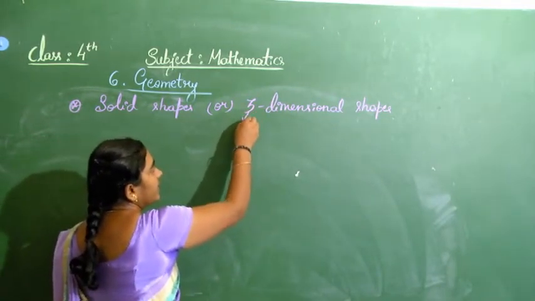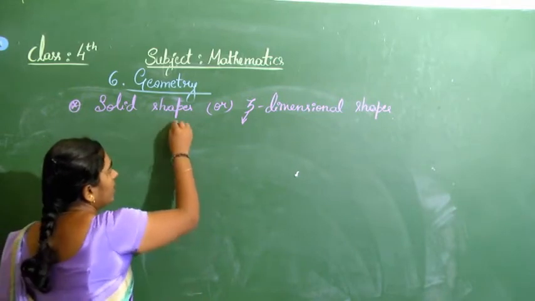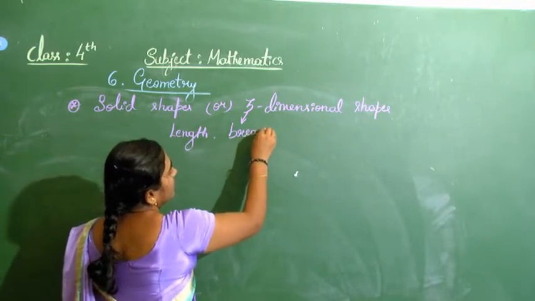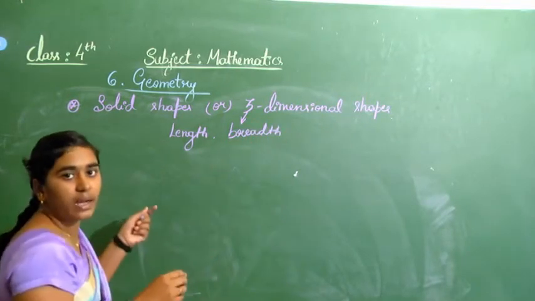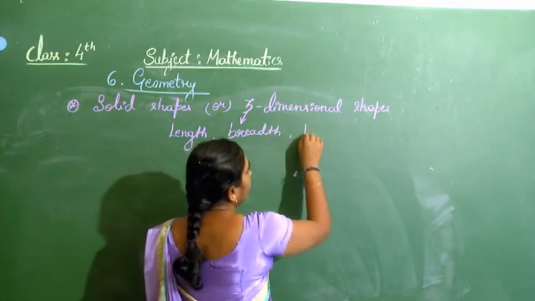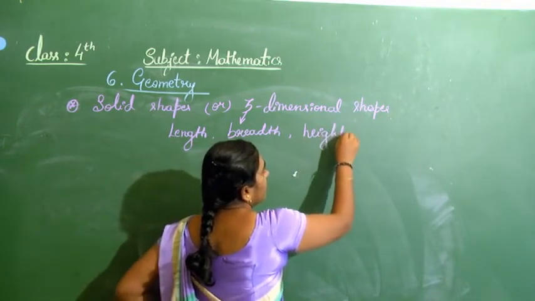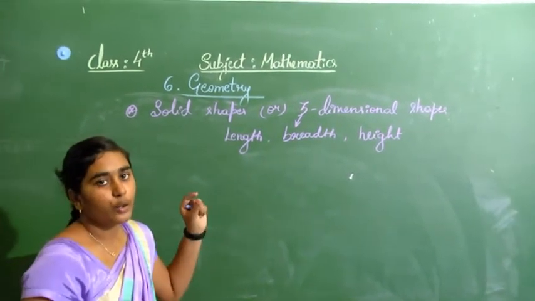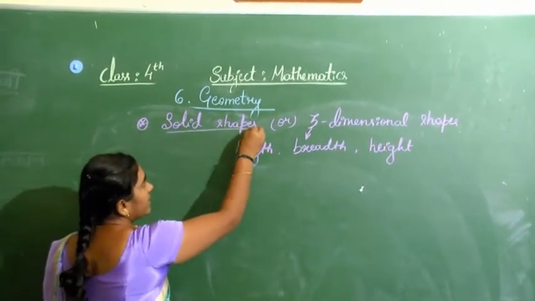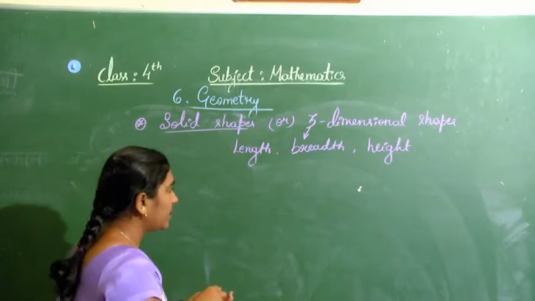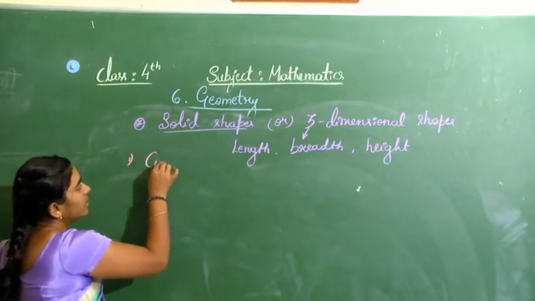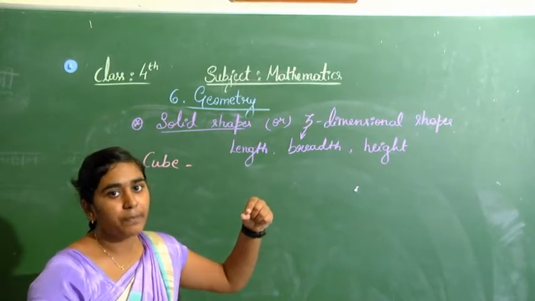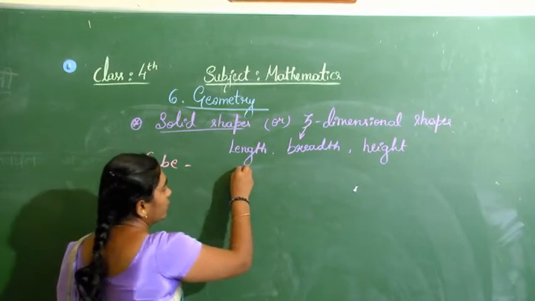Why are they called three-dimensional? They have length, breadth, and one more thing extra other than plane shapes: they have height. By giving some volume or some space to the plane shapes, we get a solid shape. Let's see how many there are. The first one is a cube. By stretching the square to its top side, we get a cube.